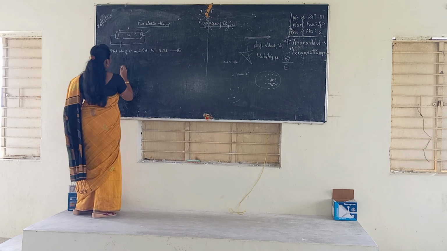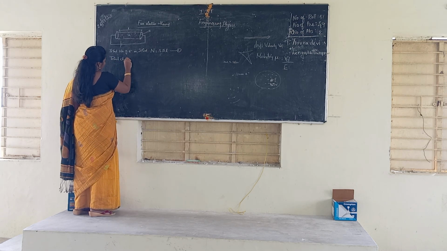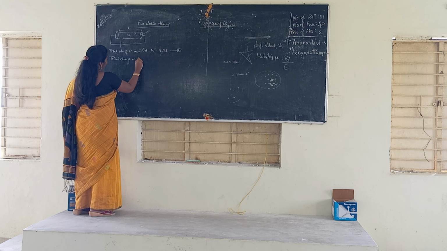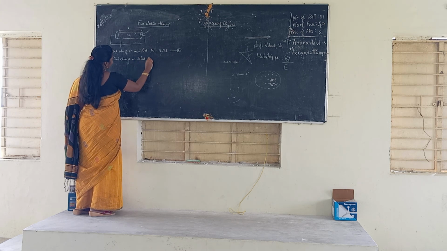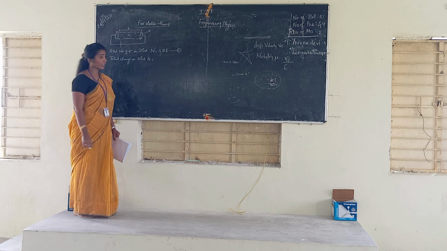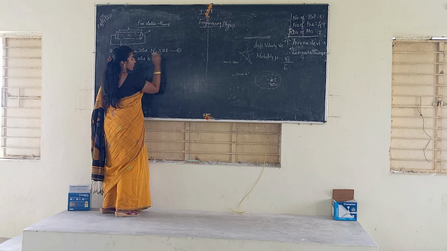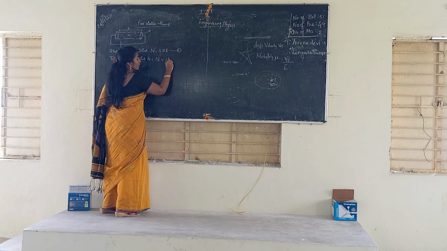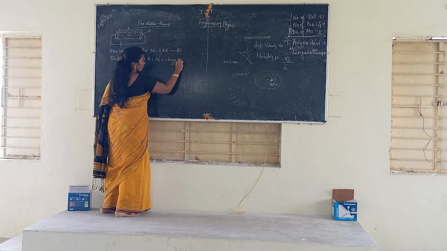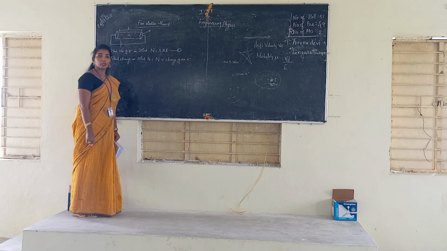Next is the total charge in the solid material, that is Q. The total charge present in the solid material, represented by Q, is equal to N, the total number of electrons, into the charge of one electron.